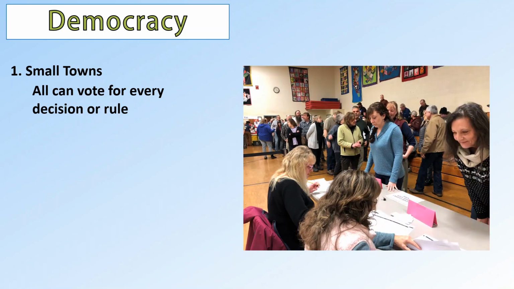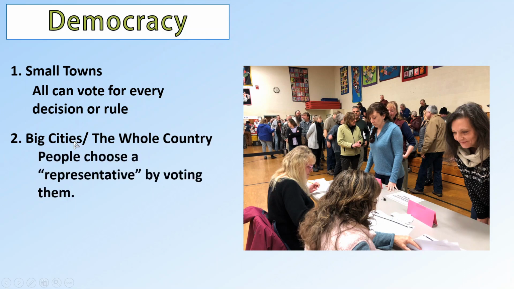Okay, so as you can see over here, there are only like 100 people or 50. However, the problem is that in big cities or the whole country, that's millions of people. And if everyone has a say in everything, that will take so long, okay? So that's why people choose a representative by voting them. So groups of people, millions of people, will be selecting one person, and we call this one person a representative. So this person will represent these groups of people in any decision of the nation, okay?